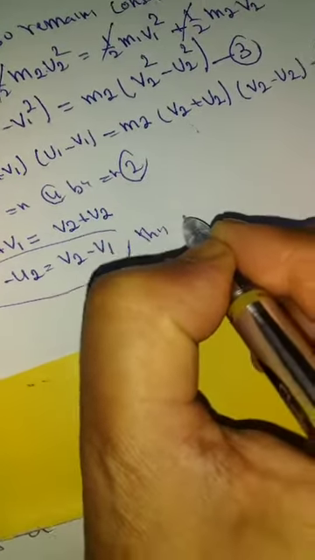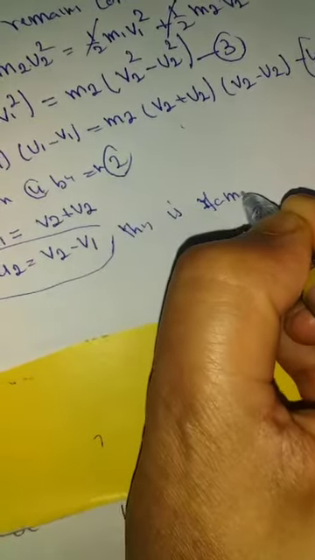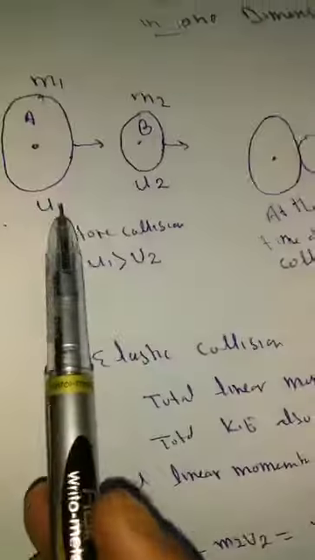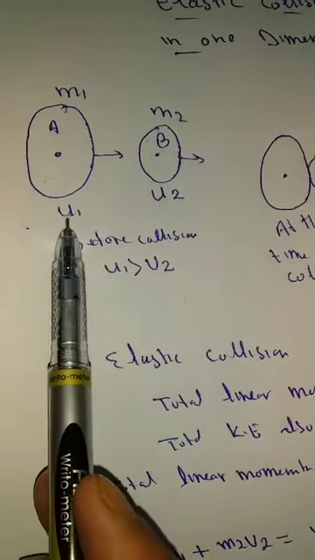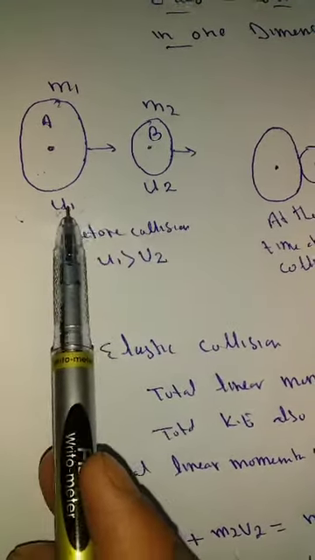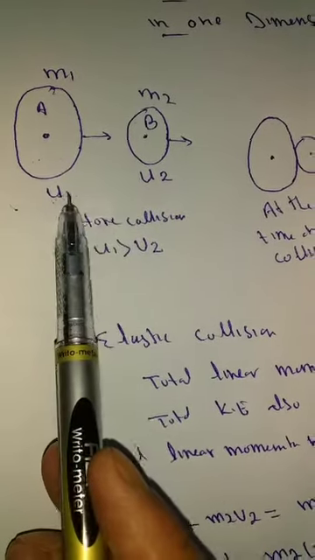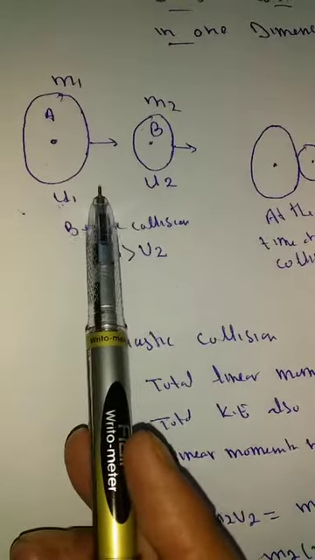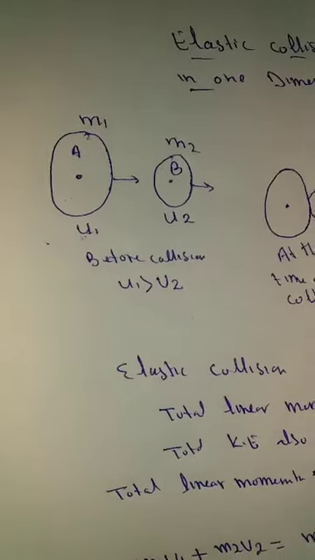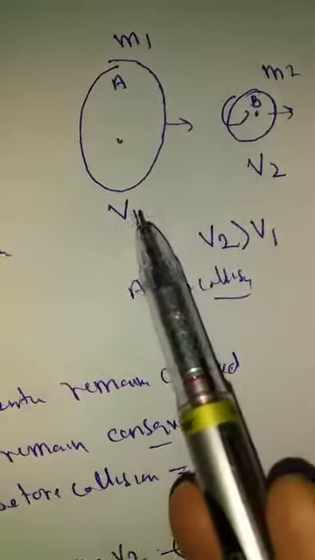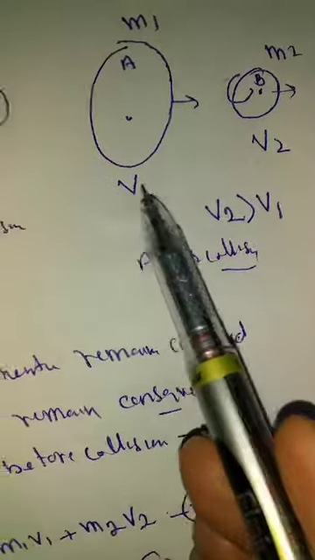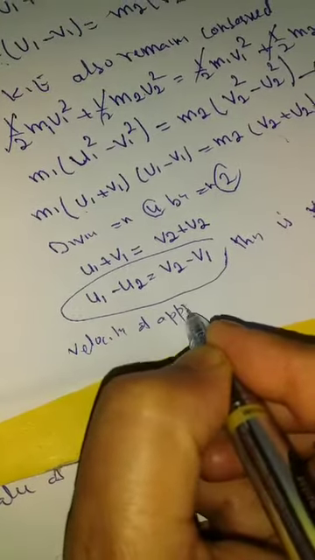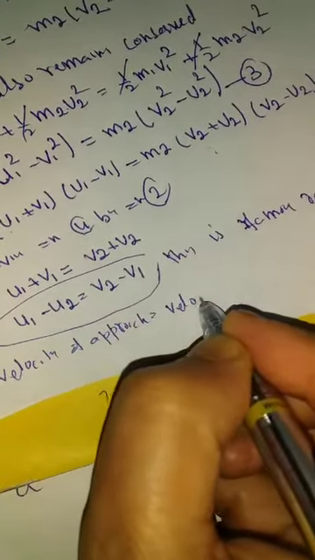If we look at u1 minus u2, its speed is greater, so u1 minus u2 is the velocity of approach, and v2 minus v1 is the velocity of separation.